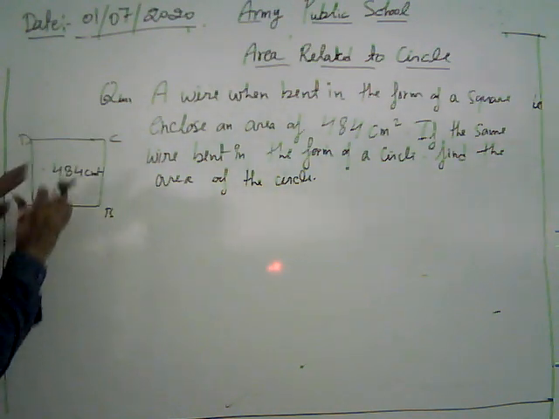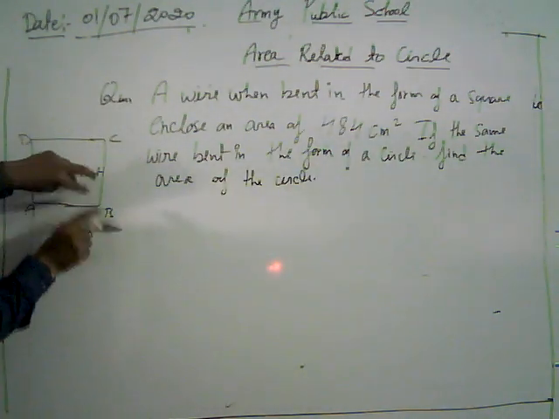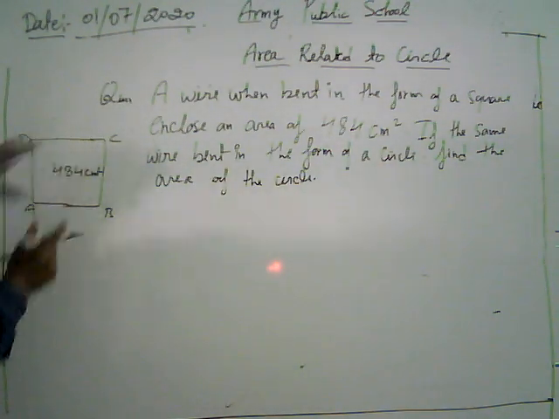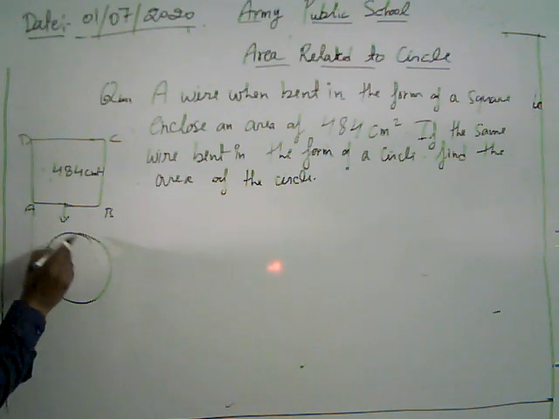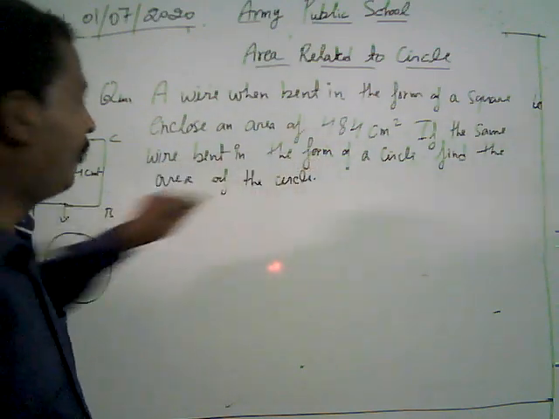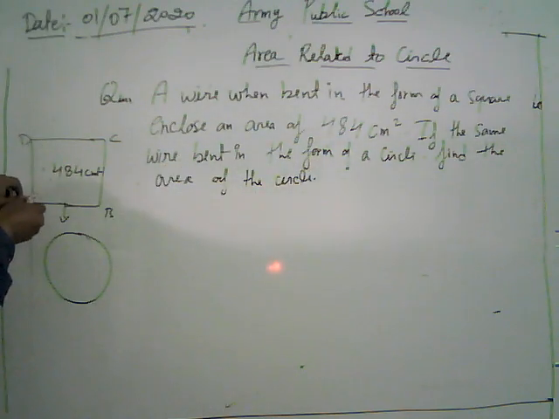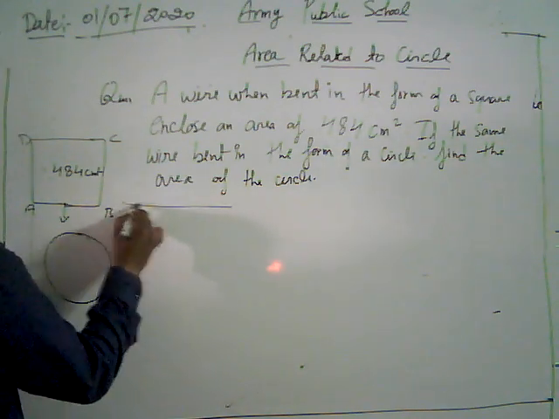Then we take the same wire and transform it to make a circle. Suppose we break it from vertex A and stretch the wire out. Then what is the length of the wire?